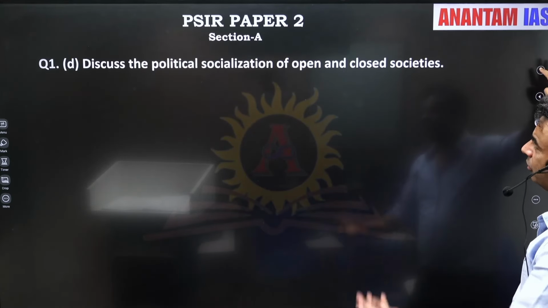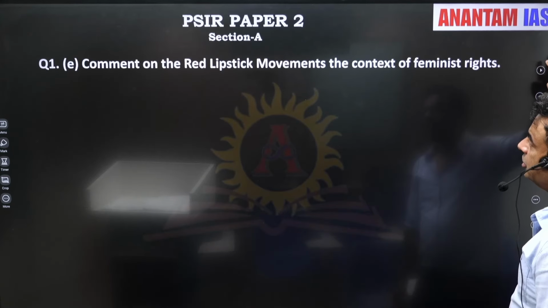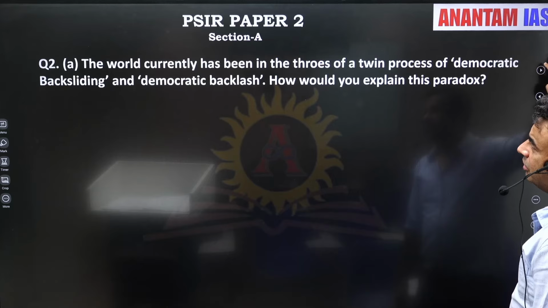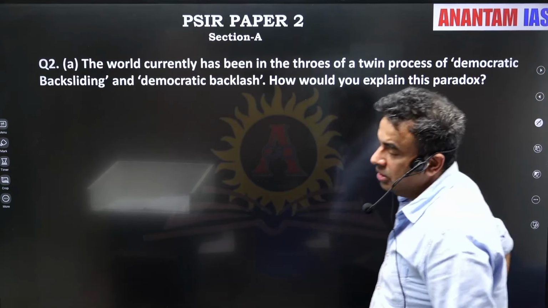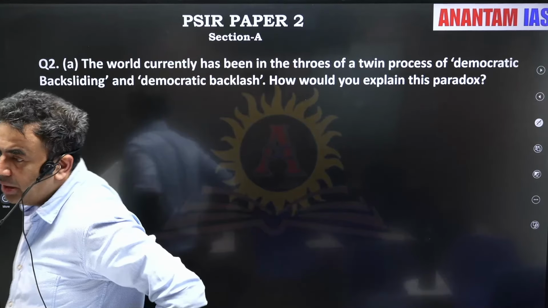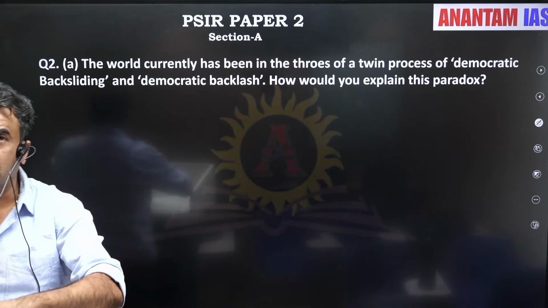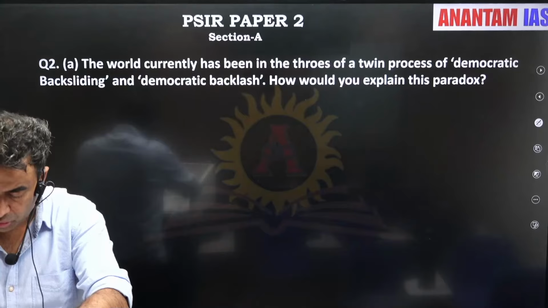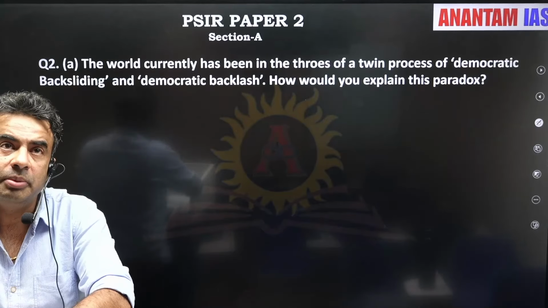ठीक है ना? This was a very direct question. Political socialization approach. Red lipstick movement, very direct question from feminism. There's nothing much to discuss. Just read the model answer. Okay, directly from feminism and political sociology approach, which is in the syllabus itself.